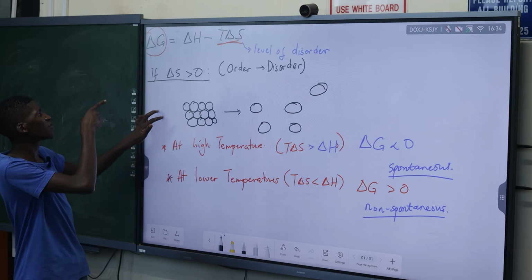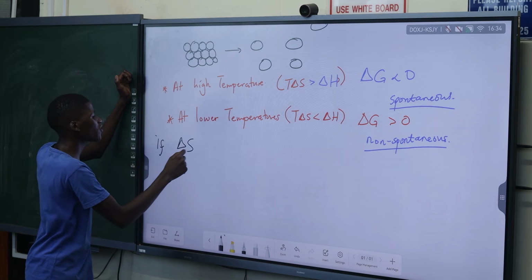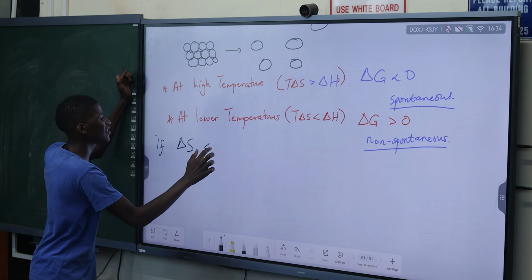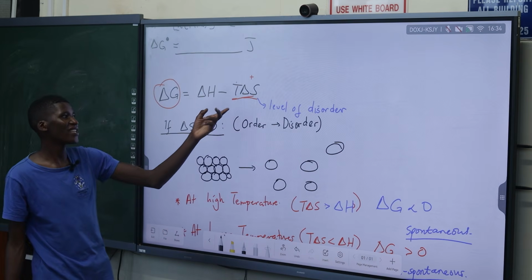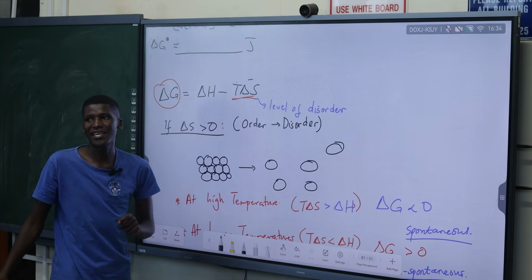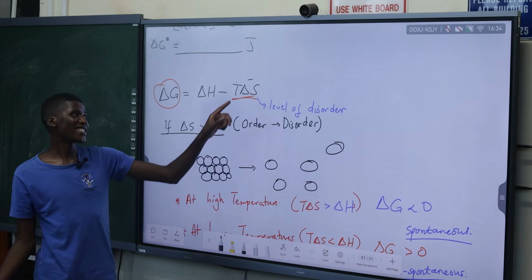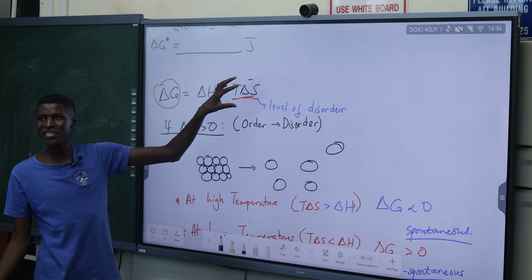If entropy is a negative number, if you look at the expression mathematically, if delta S is negative, what will happen to this minus here? It's going to be positive again.